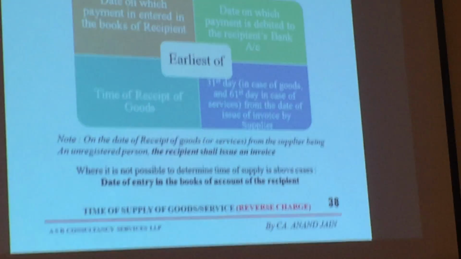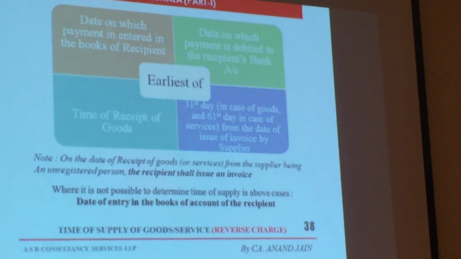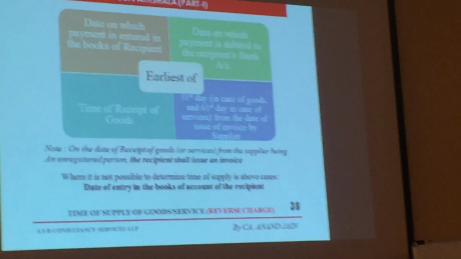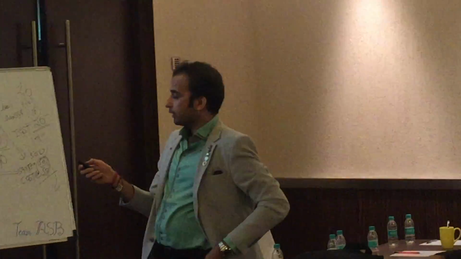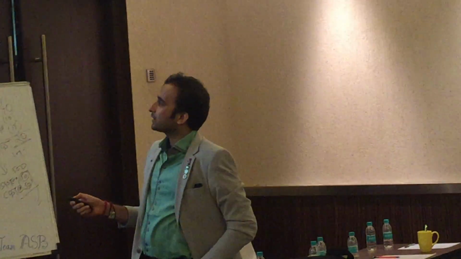And that is in case of reverse charge mechanism. People are wondering when to pay when we have booked an expenditure, say from an unregistered person. At that time also your liability is going to be crystallized. So what is the date? Either the date you received certain goods or services, or the date on which payment is entered in the books of account, or the 31st day.